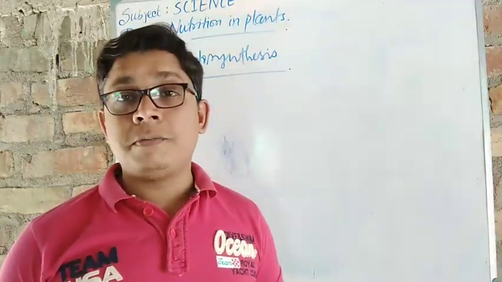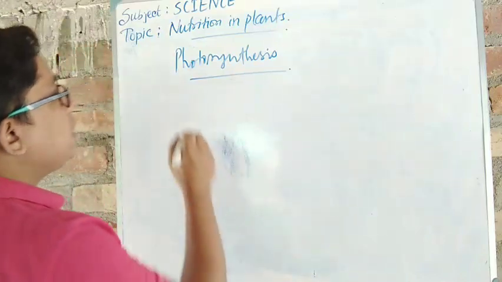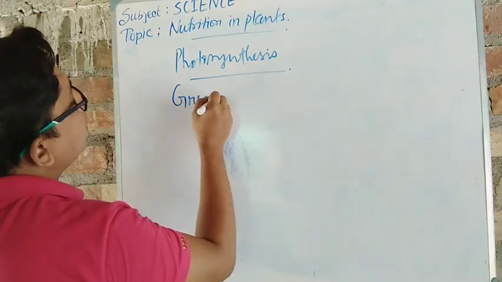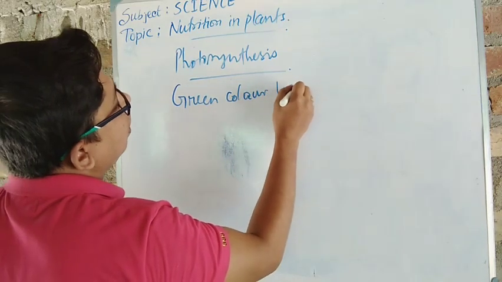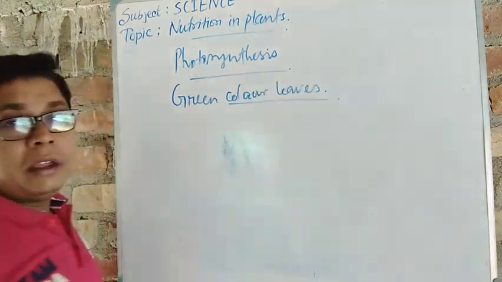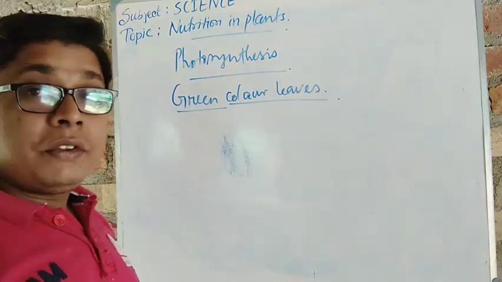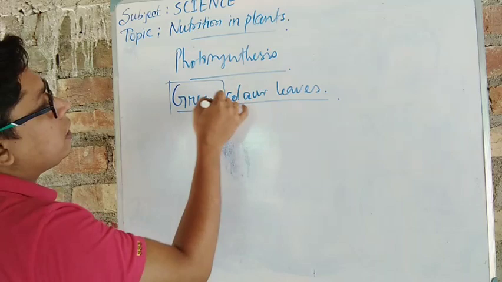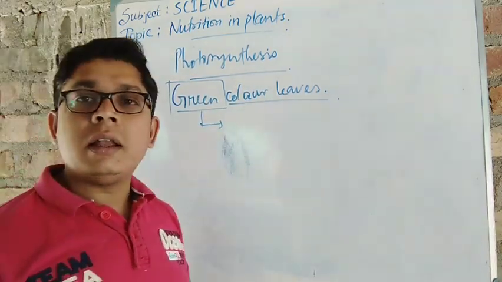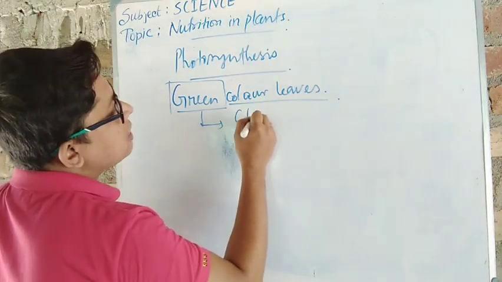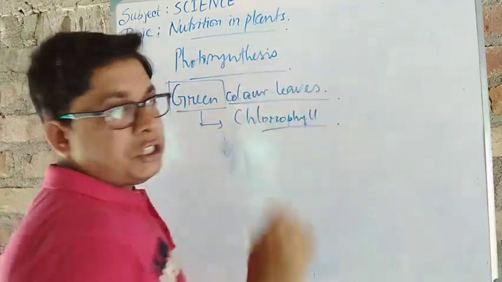Now this photosynthesis process, where does it happen? You have already told that, sir, those who have green colored leaves. Green color leaves. You are telling green. Why not the other colors? Okay, I am telling after that. So you have told that green color, and green color means which thing is there? That's why they are green in color. Good. It has chlorophyll in it. Got it?